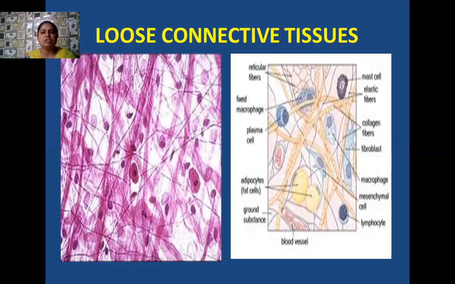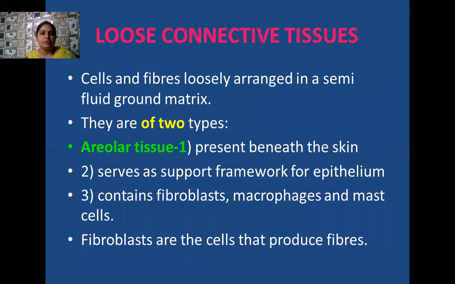Mast cells are a special type of cells which produce certain inflammatory responses when our body meets with certain accidents or injuries. Then these mast cells produce inflammatory responses in the form of redness of the skin or swelling in certain body parts. So this is the diagram of the loose connective tissue.